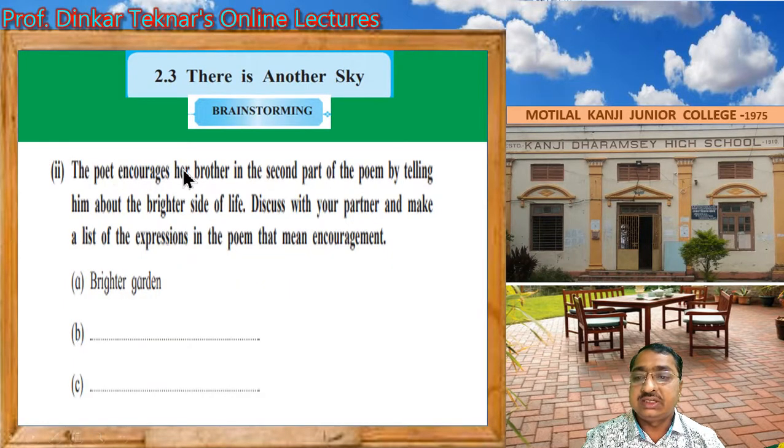Next activity. The poet encourages her brother in the second part of the poem by telling him about the brighter side of life. Discuss with your partner and make a list of expressions in the poem that mean encouragement. First is brighter garden. Second, we can write unfading forests. Third, we can write bright bee hum.